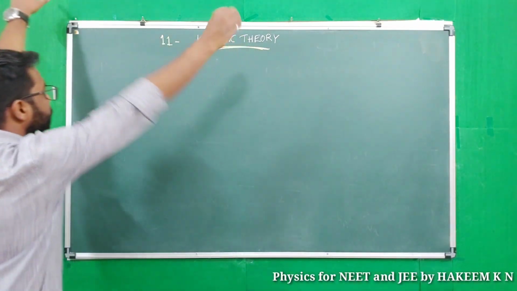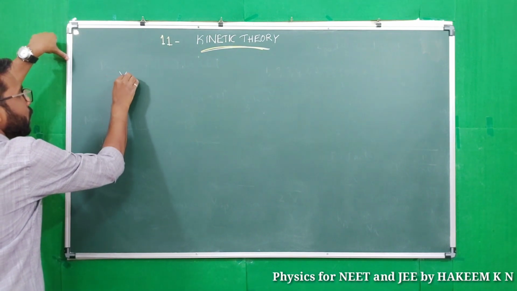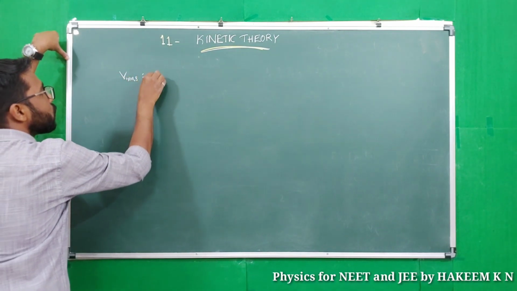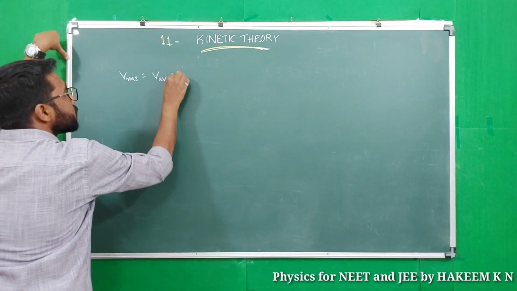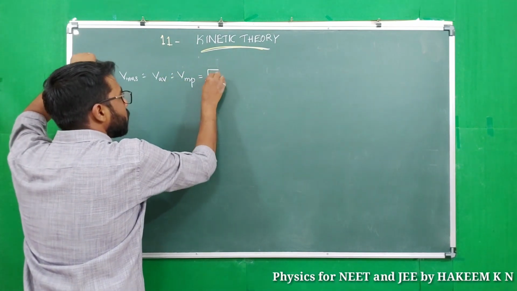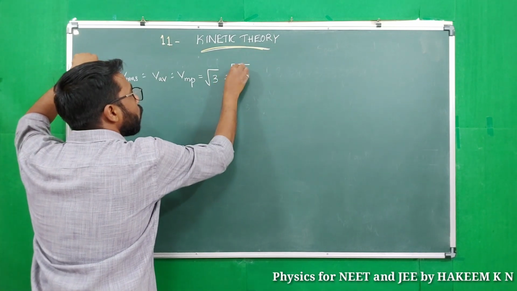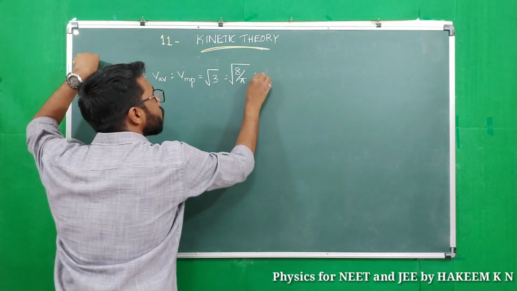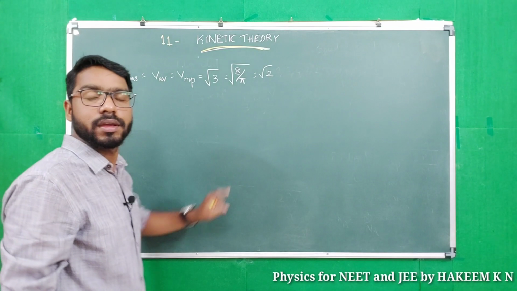So we can say Vrms is to Vav is to Vmp equal to root 3 is to root of 8 by pi is to root 2, while taking the ratios.